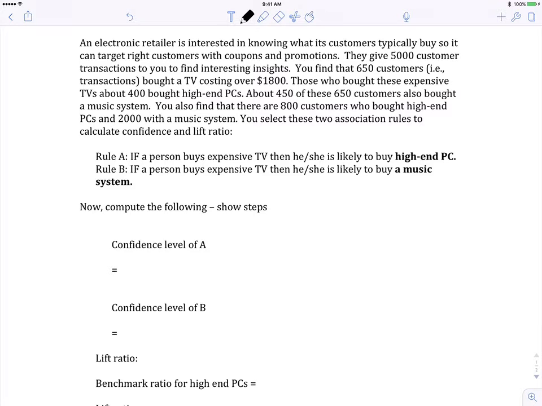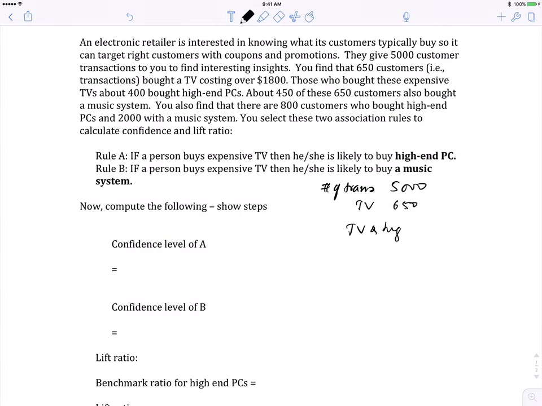For instance, you know the number of transactions. I'm going to write it here. Number of transactions, we have 5,000. The number of customers who have bought TV is 650. The number of customers who bought TV and high-end PC is 400. The number of customers who bought TV and music system is 450.